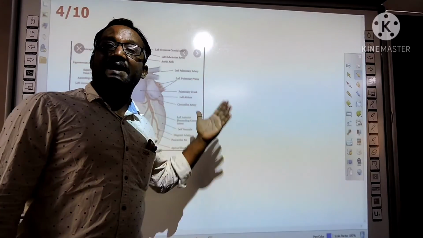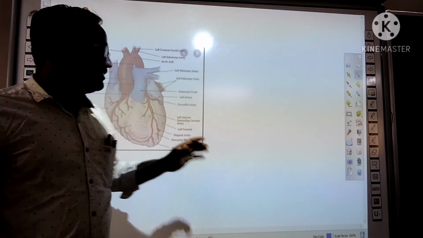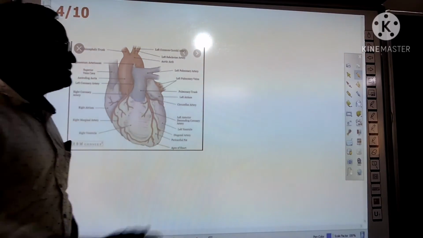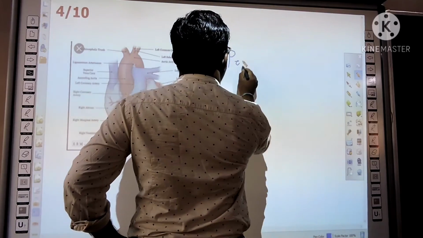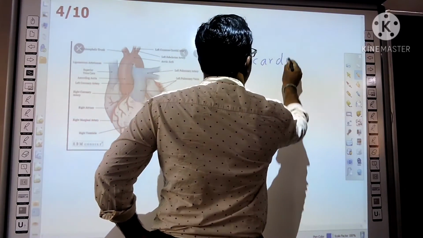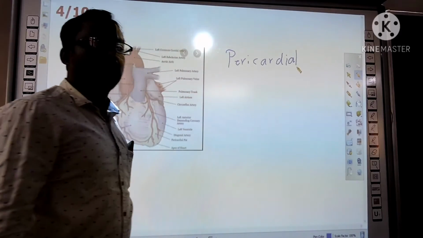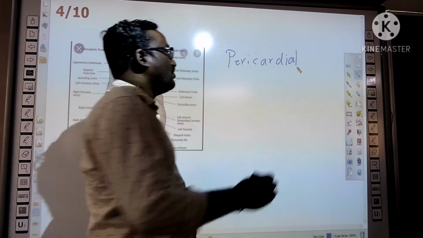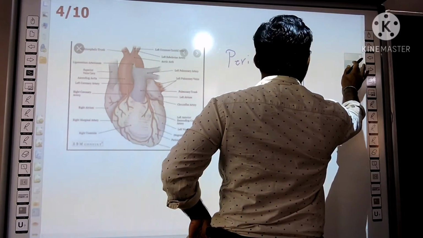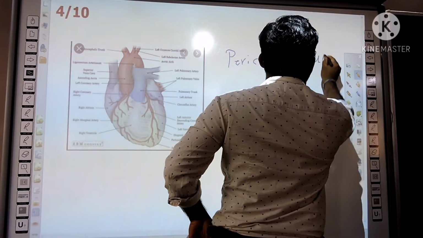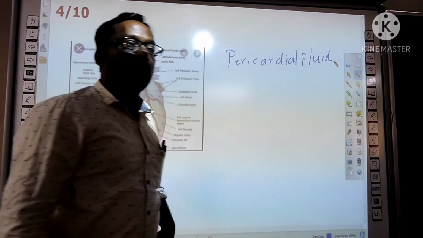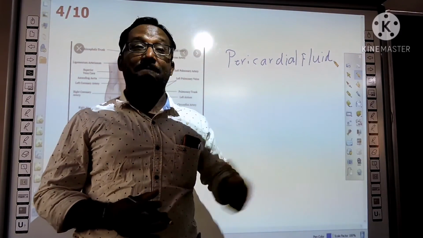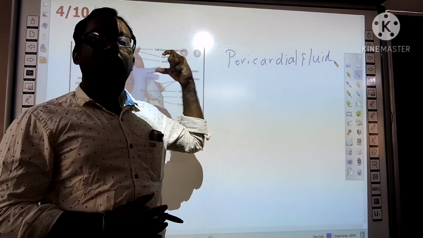When you see the heart externally, it is covered with membranes. There are two membranes covering the heart. Those are called pericardial membranes. And between the two pericardial membranes there is a fluid that is called pericardial fluid. This one protects the heart from external shocks. It absorbs the external shocks and protects it.